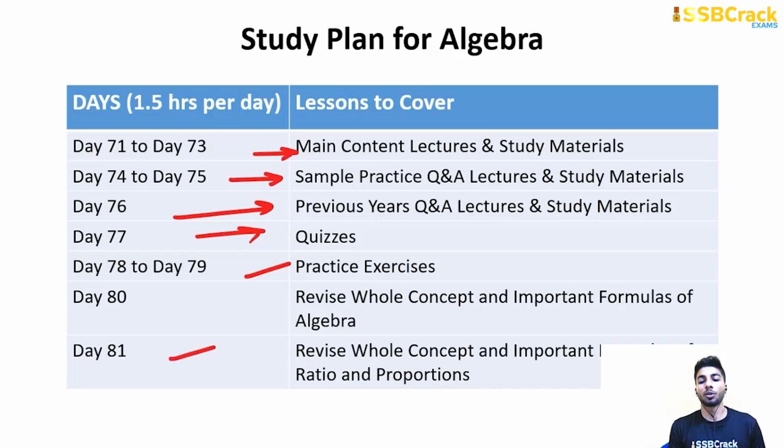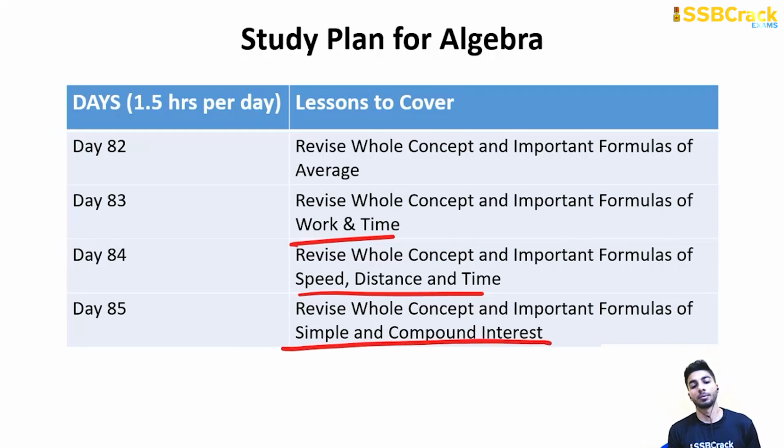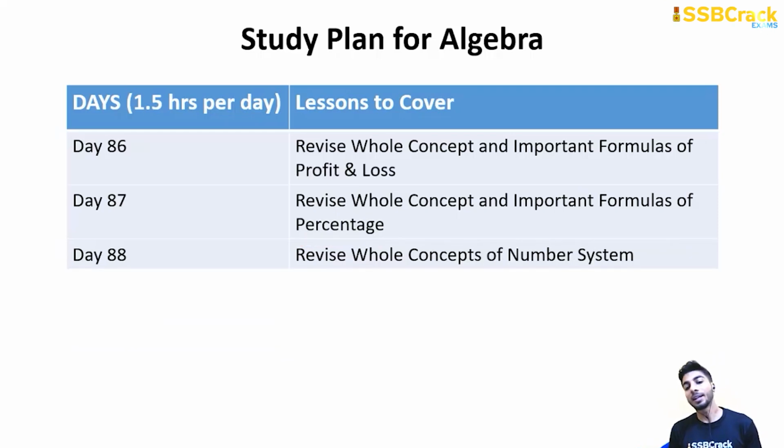And from day 81, you're going to again start the revision of previous topics, right? That is ratio and proportion. You're going to revise on day 81. Again, day 82, you're going to revise average. Day 83, you're going to revise work and time. Day 84 is speed, distance and time. And day 85, simple and compound interest, right? Day 86, you're going to revise profit and loss. Day 87, percentage.